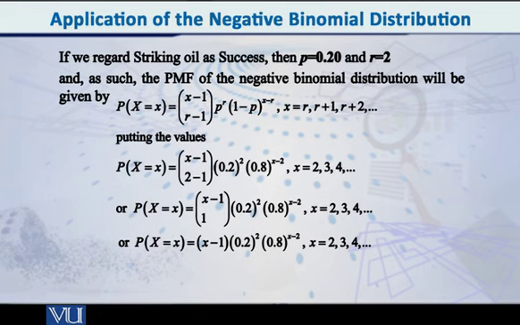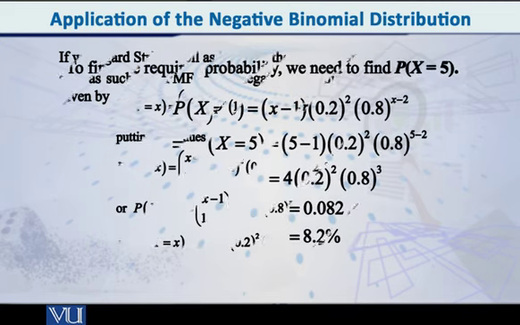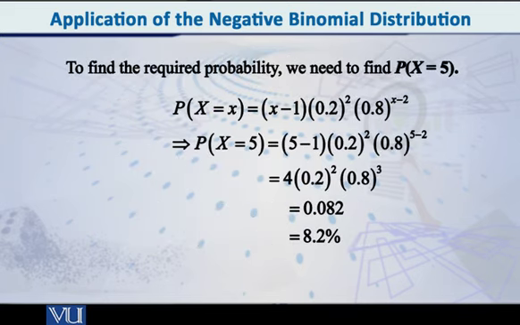So therefore we have to put x equal to 5. So let's do it. As soon as I put it, what do I get? The probability that capital X is equal to 5 is equal to 5 minus 1 into 0.2 raised to 2 into 0.8 raised to 5 minus 2. And then you solve it, and what do you get?